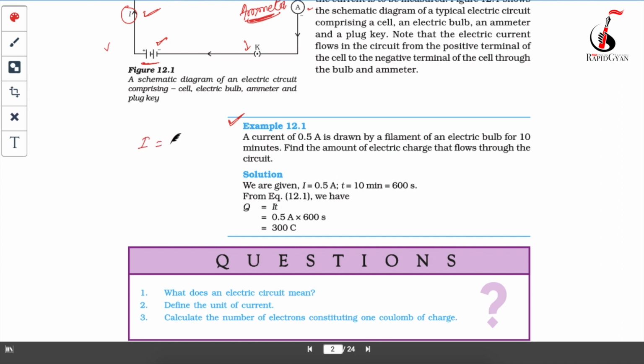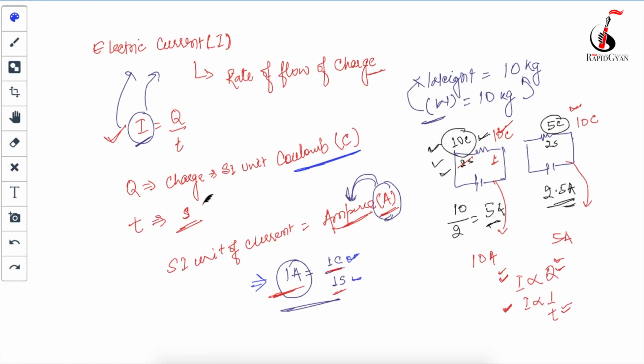The value of current is 0.5 ampere. The current flows through the filament of an electric bulb for 10 minutes. What is 10 minutes? Your time is given as 10 minutes. And what is the SI unit of time, beta? The SI unit of time is second.